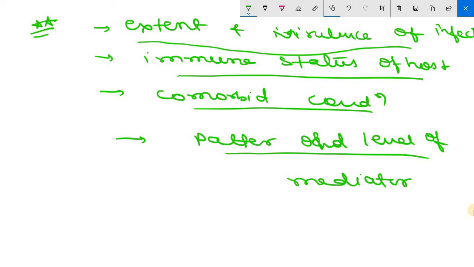Clear? The multiplicity of factors and the complexity of the interactions that underlie sepsis explain why most attempts to intervene therapeutically with antagonists of specific mediators have failed to be effective and may even have had deleterious effects. Clear? Because there are so many reasons.